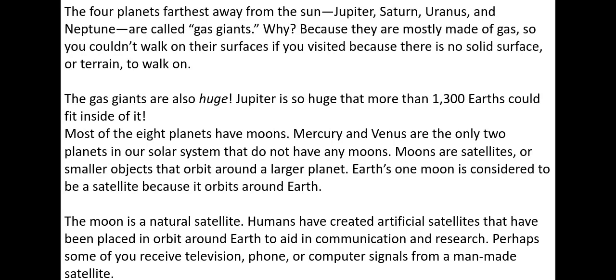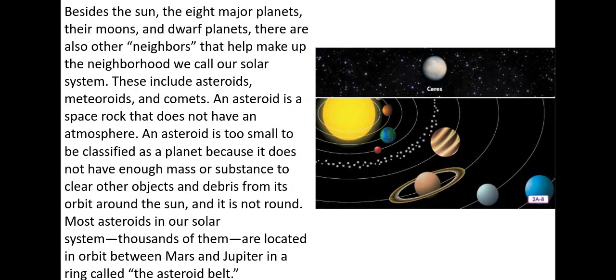Humans have created artificial satellites that have been placed in orbit around Earth to aid in communication and research. Perhaps some of you received television, phone, or computer signals from a man-made satellite. Besides the Sun, the 8 major planets, their moons, and dwarf planets, there are also other neighbors that help make up the neighborhood we call our solar system. These include asteroids, meteoroids, and comets.